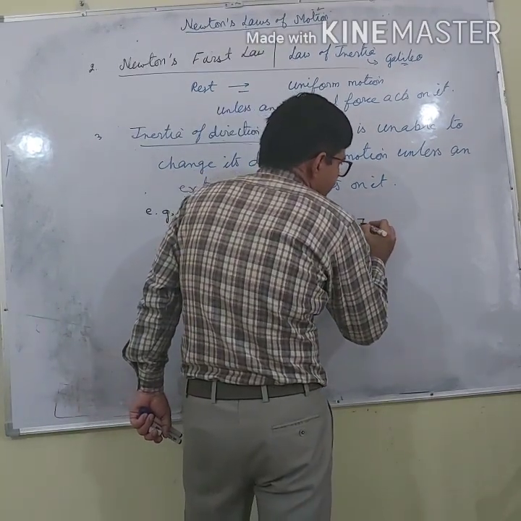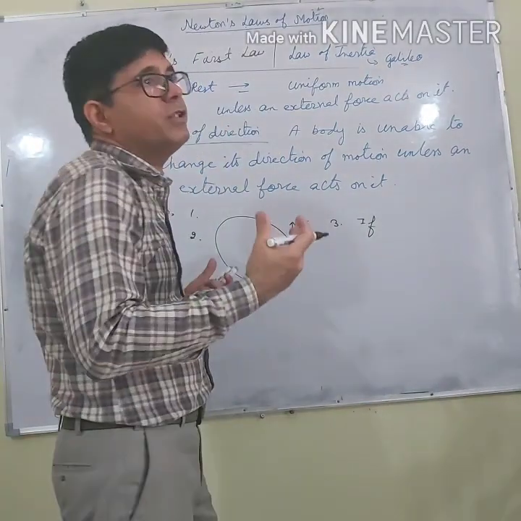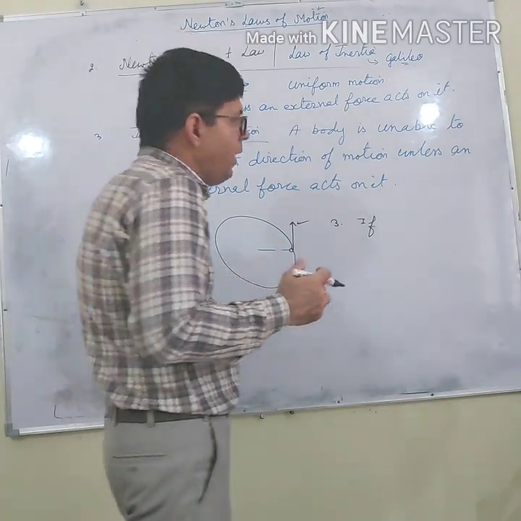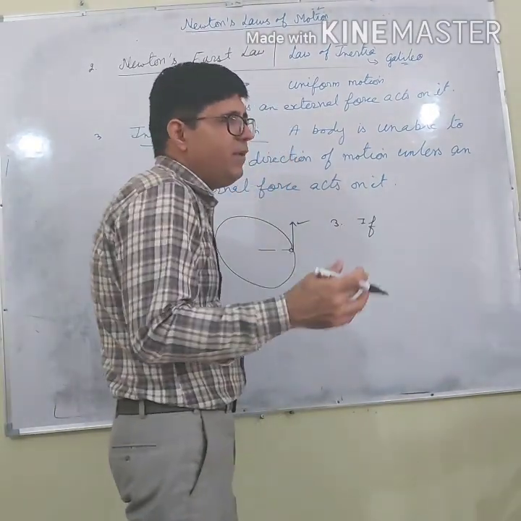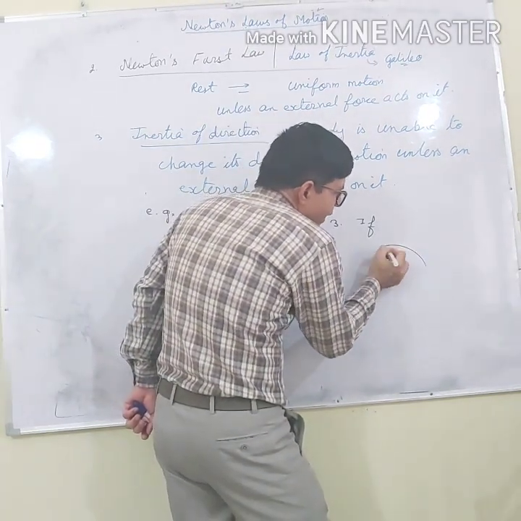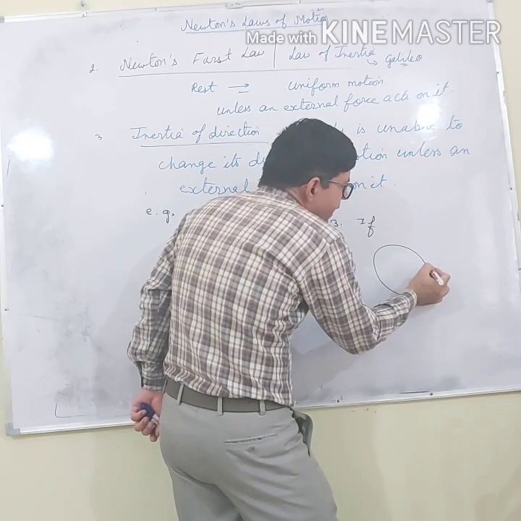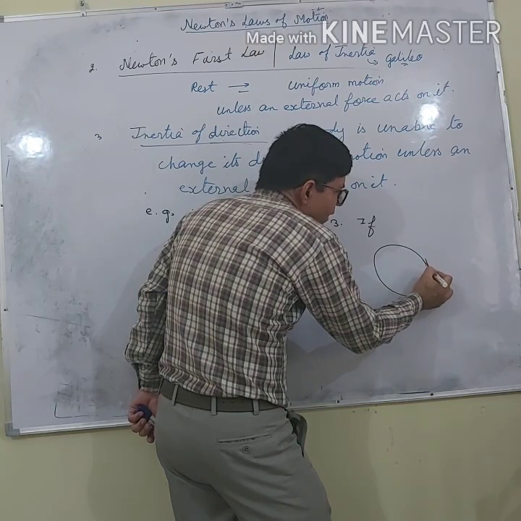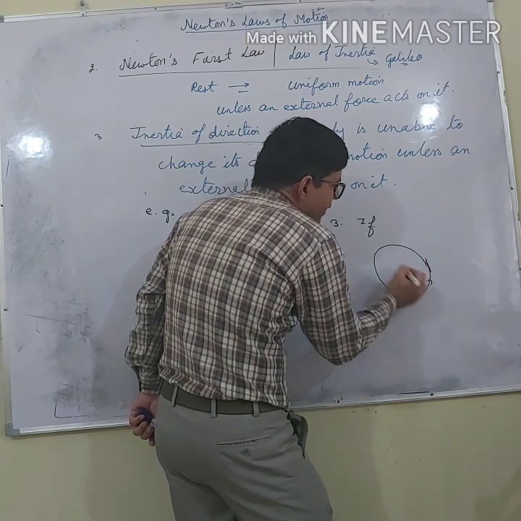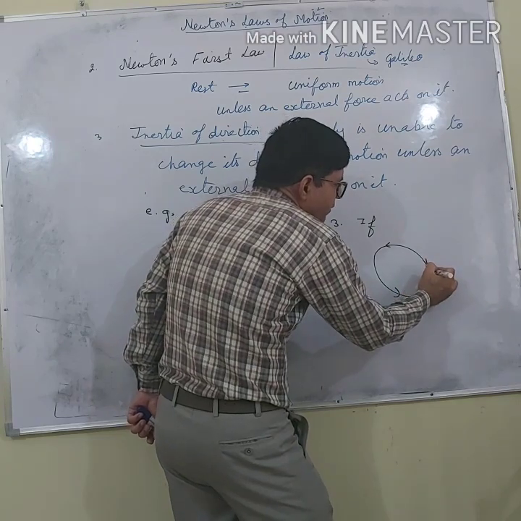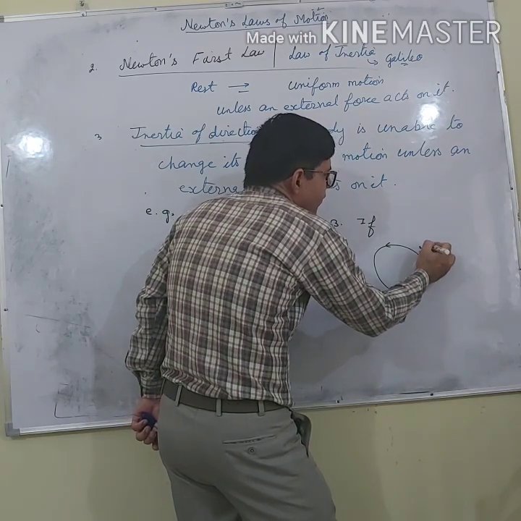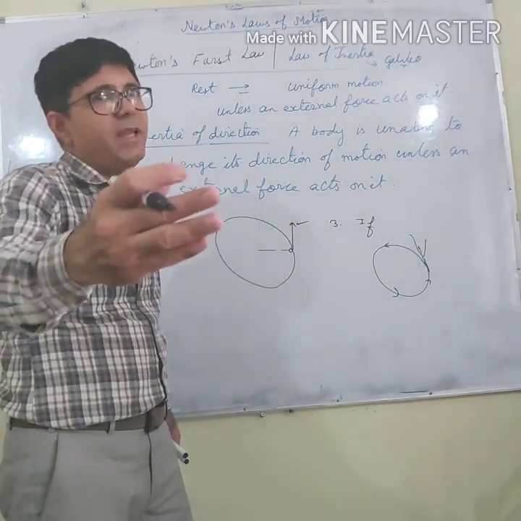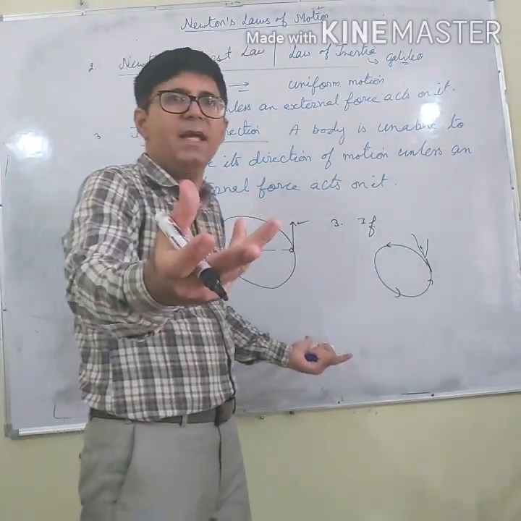Next point: if we want to sharpen a knife or scissors, you might have seen the person who does that. There is a grinding stone, and when that grinding stone is rotated, we place the scissors or the knife in contact with it. Let us say the direction of rotation is this. You might have seen that sparks fly tangentially. Why do they fly tangentially? Because no force is acting on the sparks, so they cannot change their direction.